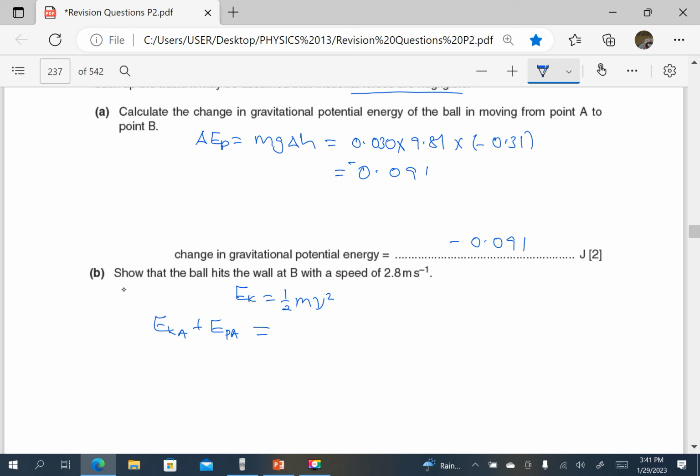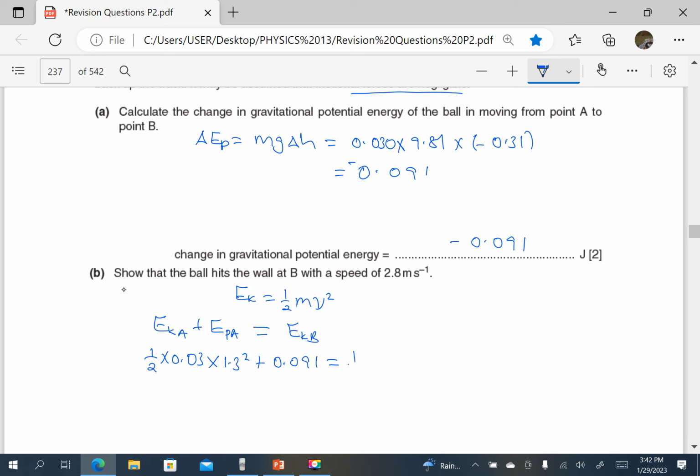When we combine them, they should give us the kinetic energy at B. So at A, kinetic energy is a half times the mass 0.03 times the speed at A, 1.3 squared, plus the potential energy at A, 0.091. This should be equal to the kinetic energy at B by conservation of energy if frictional forces are negligible.